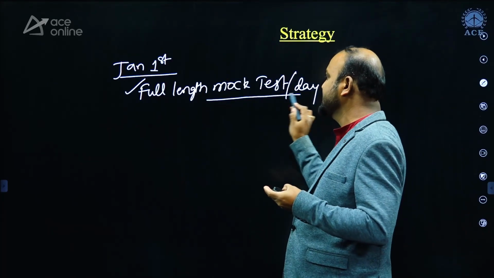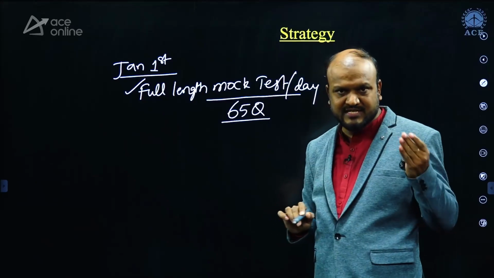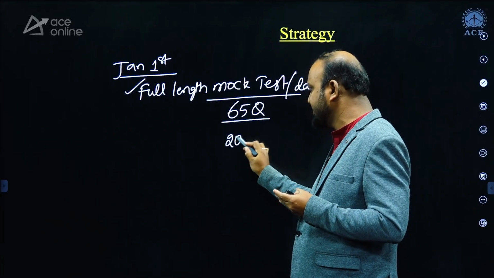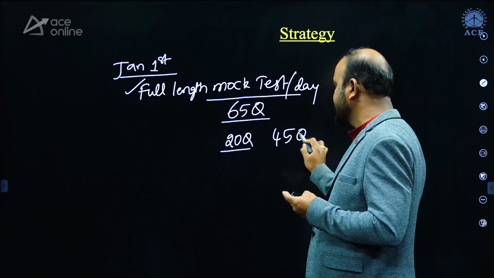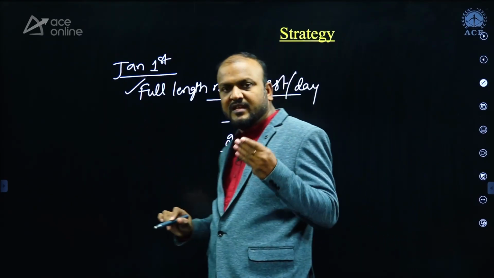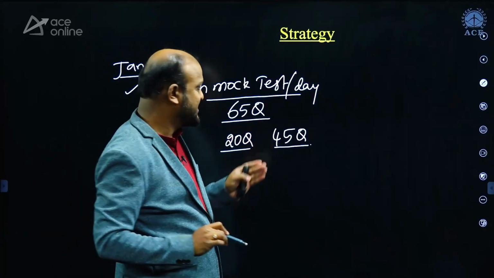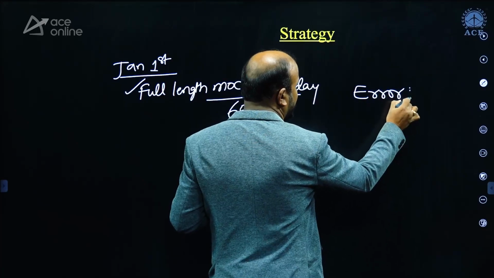A full-length mock test consists of 65 questions. Assuming you are able to solve only 20 questions and not the remaining 45, it means that on that day you should revise those 45 concepts. As I told you in the previous slide, keep an error book.